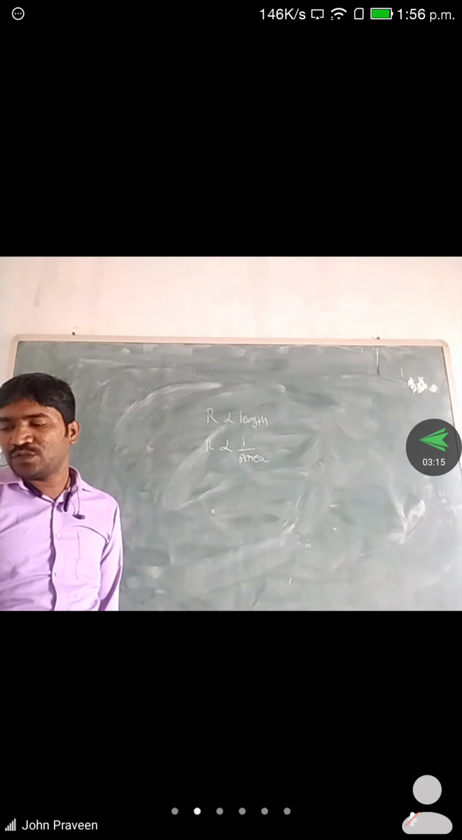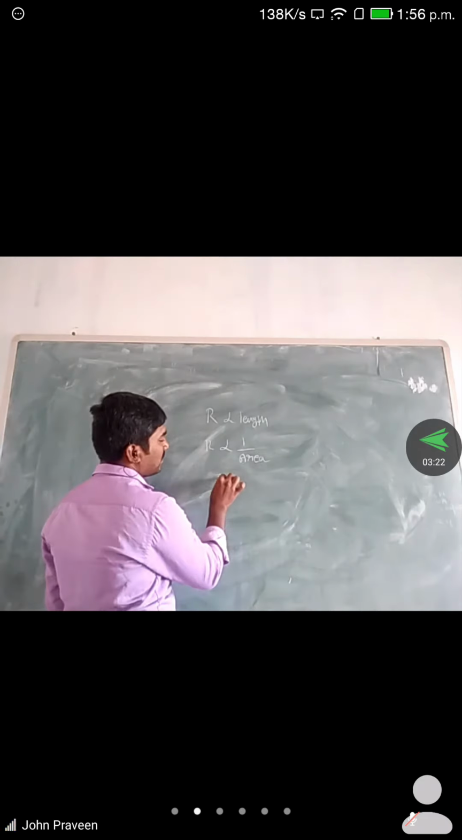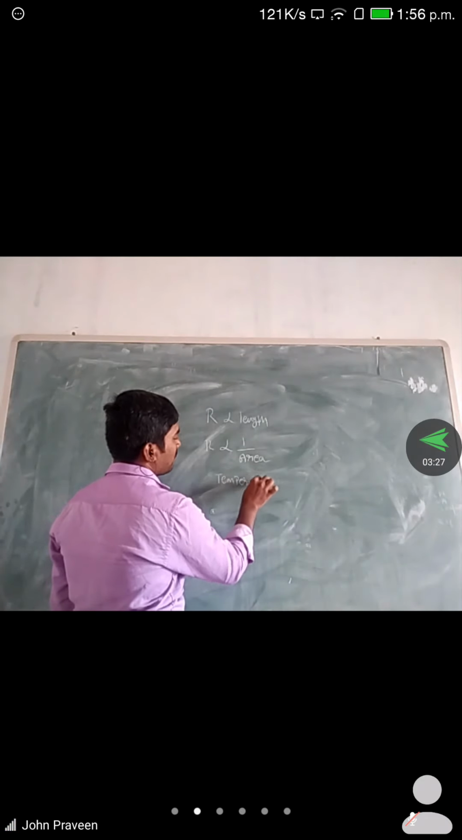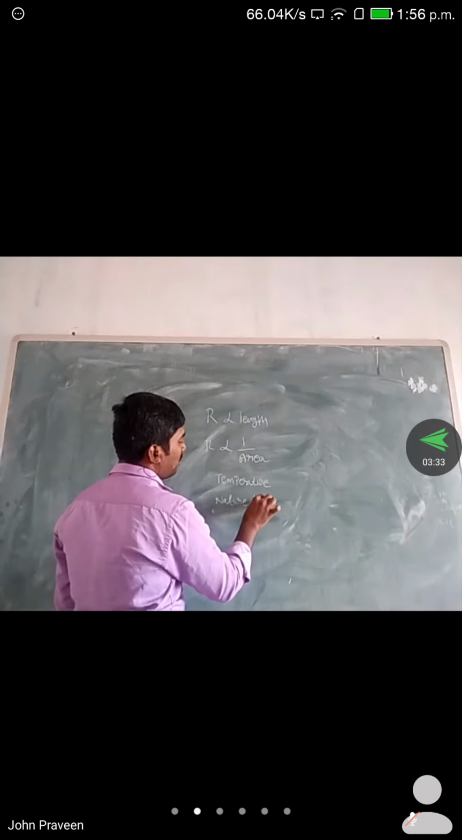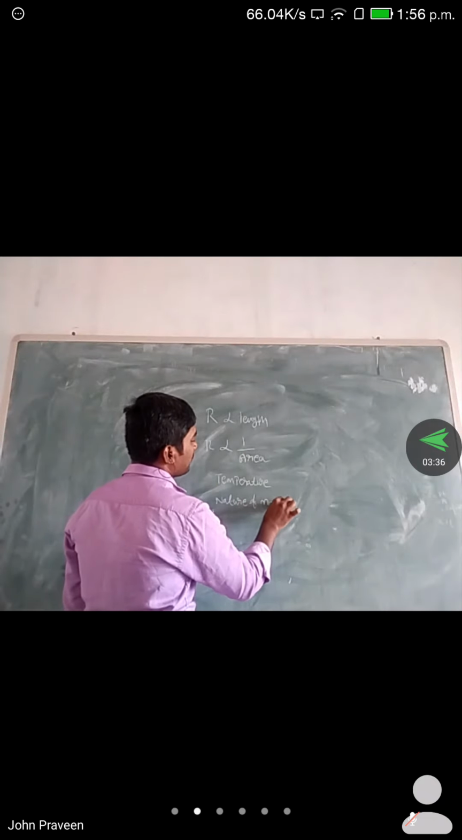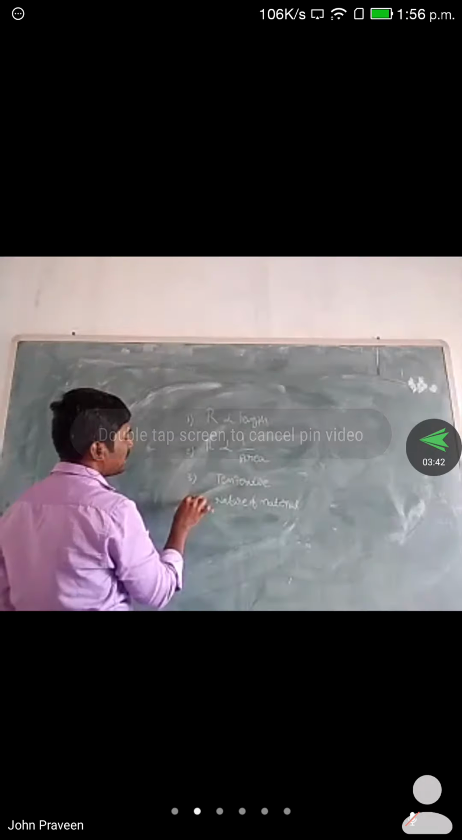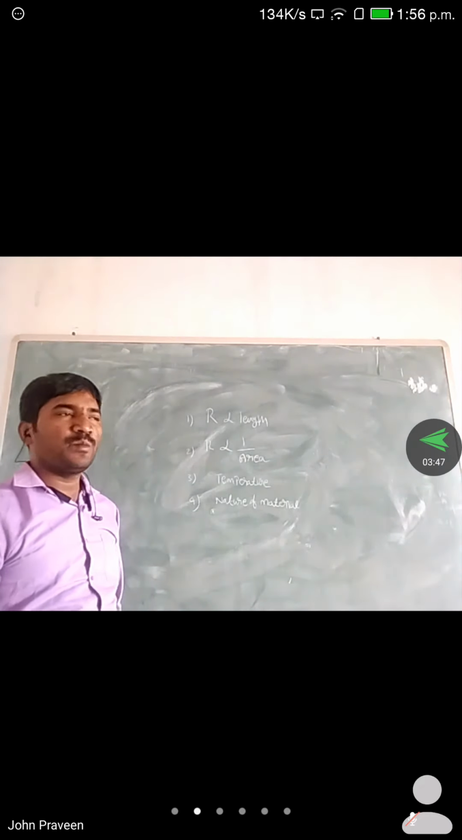So these two factors should be considered. At the same time, the rest of the factors will also be there. That is the temperature and nature of material. So these are the four factors that are important while we are calculating the resistance values for a given material.